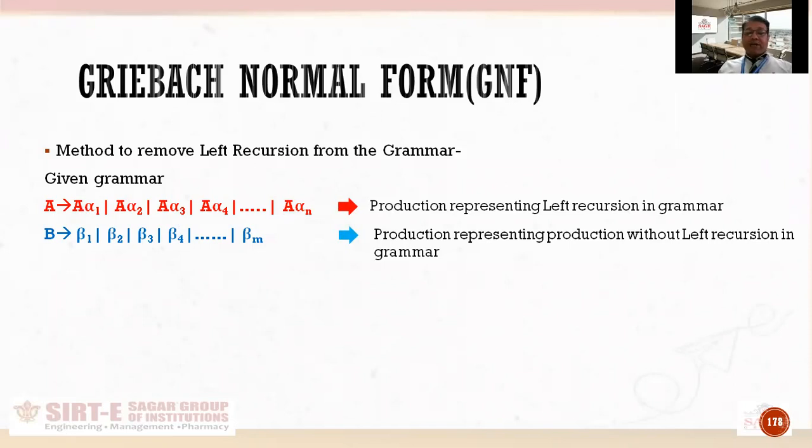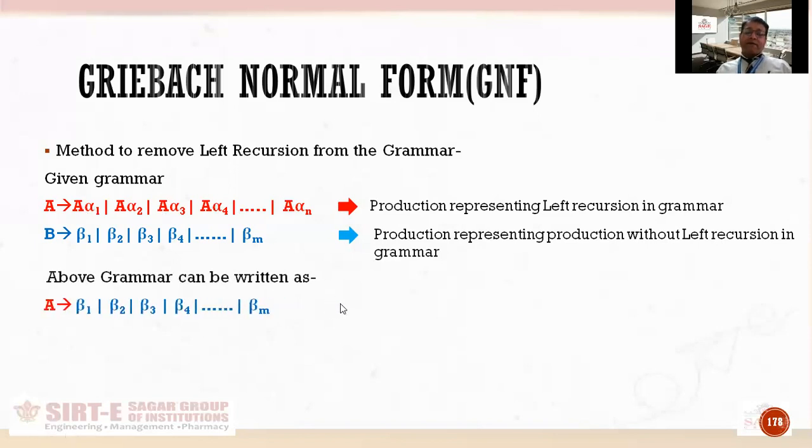So what is now happening? What should be done in this grammar so that it gets converted into a grammar without left recursion? Since left recursion is visible here in the red color marked productions. So this grammar can be written as A produces beta 1, beta 2, beta 3, and so on.